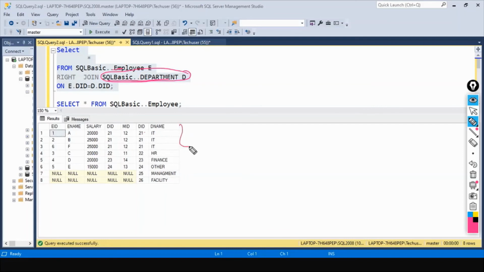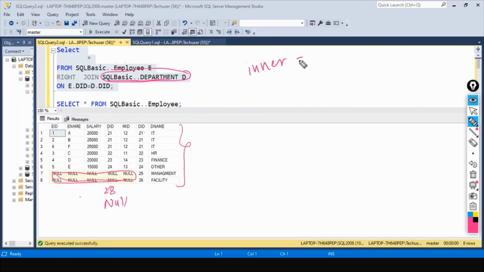All the entries from the department table are being picked, and only the matching records from the employee table are selected. That is the reason why we have null values for 25 and 26, because 25 and 26 are not present in the employee table. We have something like 28 and then null in the employee table.